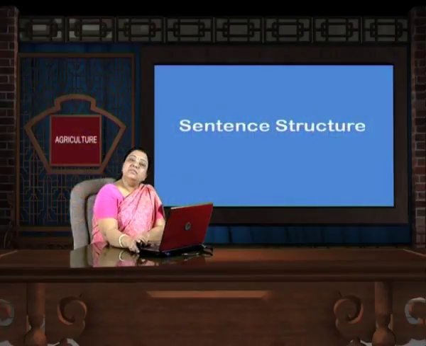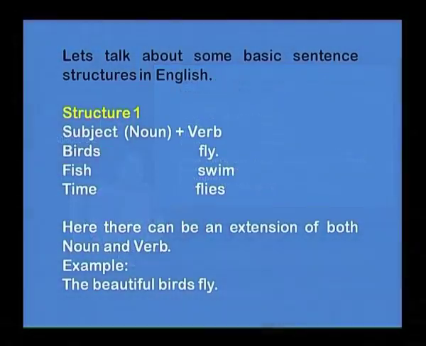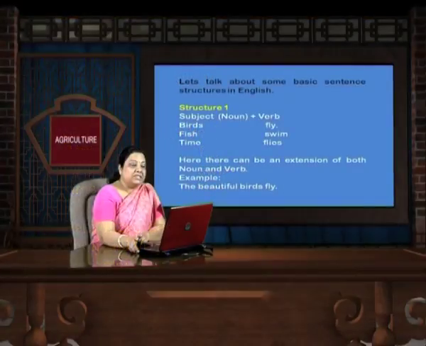Then we have some sentence structures. Let's talk about some basic sentence structures in English here for you. You have first structure 1. Let's take a look. Birds fly, fish swim, time flies. What do we have here? Subject is bird here, which is noun, plus verb, fly.